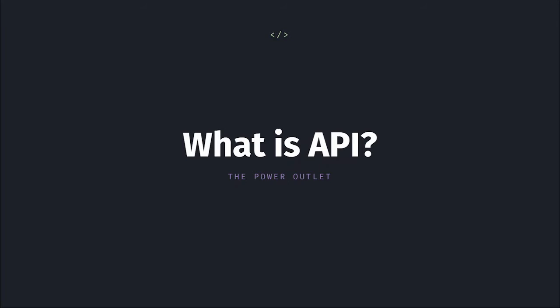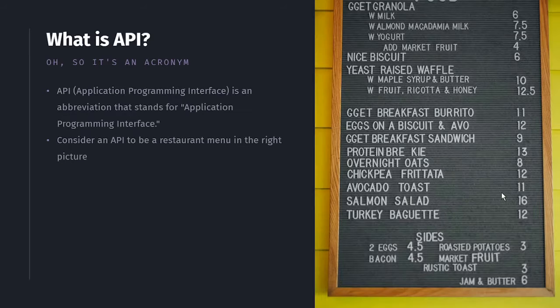Now we start with the first concept that we need to grasp, which is the API. So what is the API? It is the acronym for Application Programming Interface. We can consider the API as a restaurant menu, as in the picture on the right. We, as the client, send a request to the cook through this API.